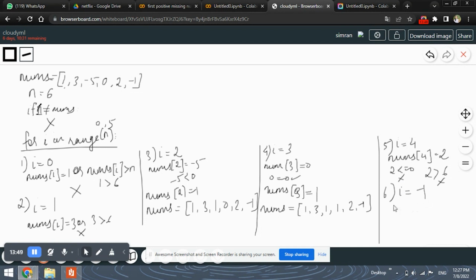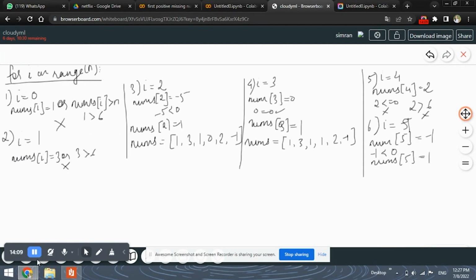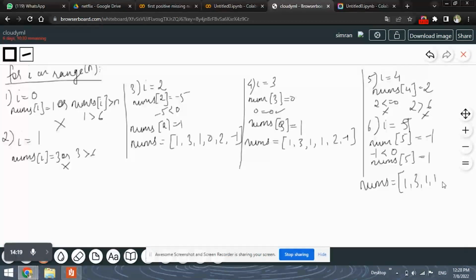Next iteration, I is equal to 5. Sorry, I is equal to 5, so nums of 5 is equal to minus 1. And as we know, minus 1 is less than 0. So what will we perform? We will substitute nums of 5 with 1. So the new nums that we get will be 1, 3, 1, 1, 2, and minus 1 will be replaced with 1.